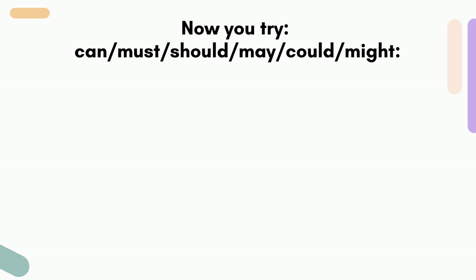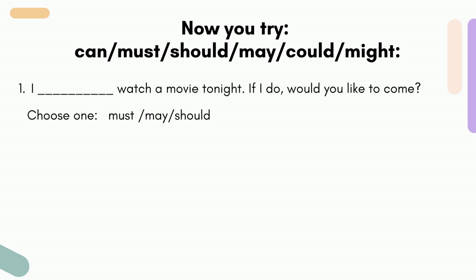Now see if you can make sentences using all of the modals that we have learned: can, must, should, may, could, might. Let's do the first one together. I may watch a movie tonight. If I do, would you like to come? This means that I hope to find the time, so it may really happen. Now you try.